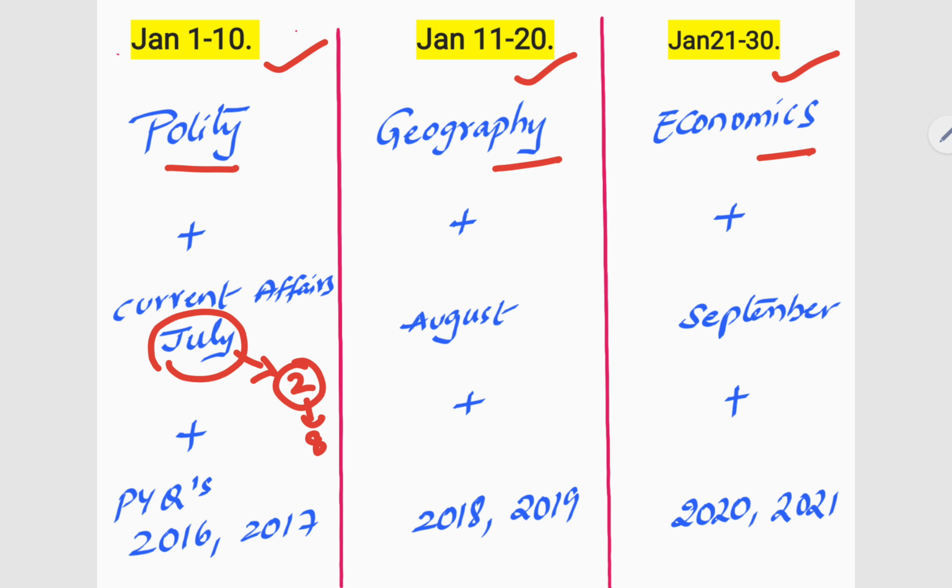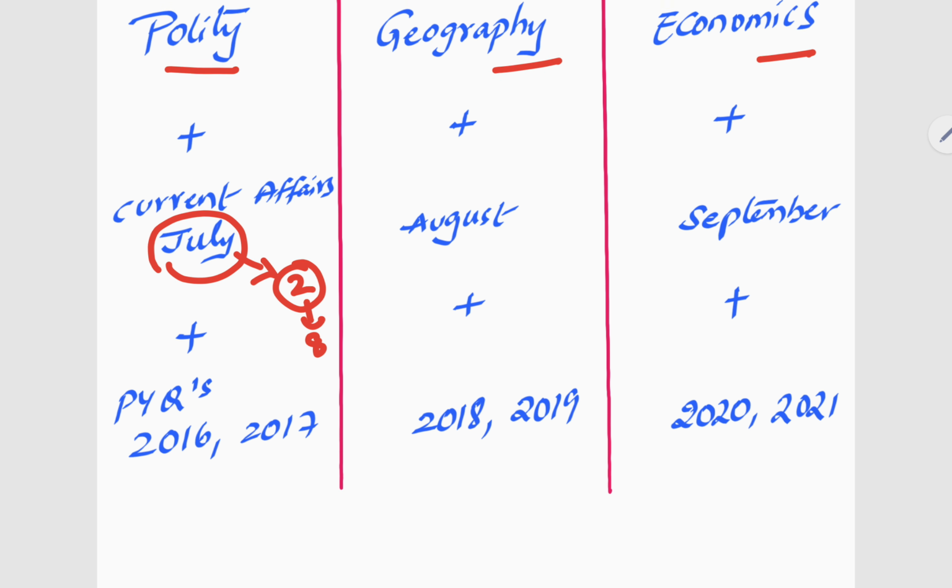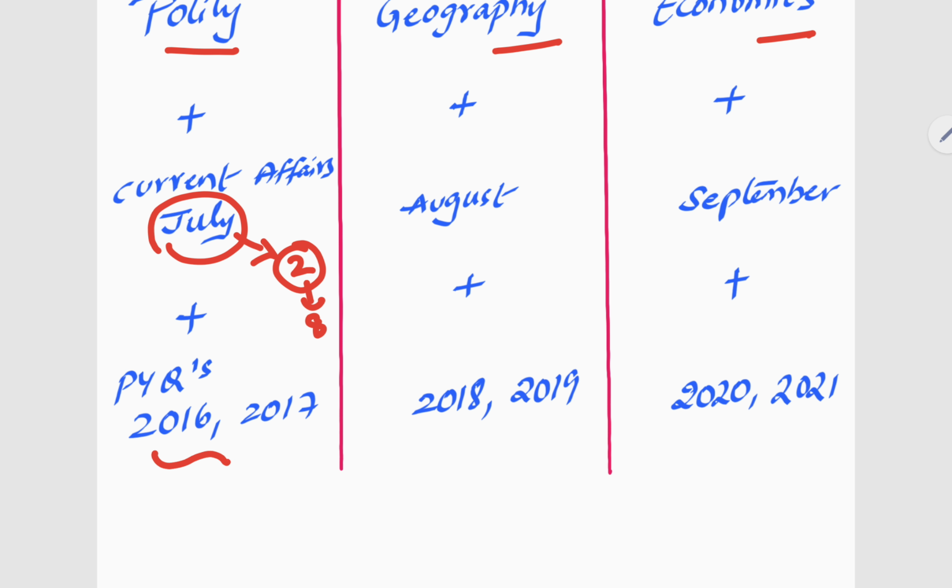So if you follow this method, it will be very easy to cover the entire monthly magazine in a given time. Got it? So like that. And PYQs from January 1 to 10, make sure you complete 2016 and 2017 PYQs.